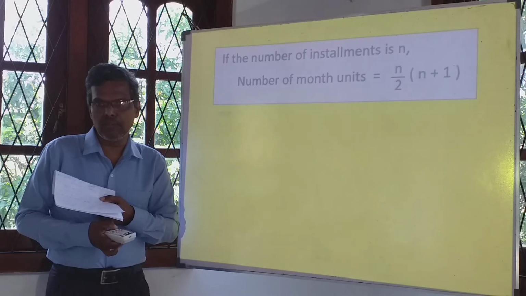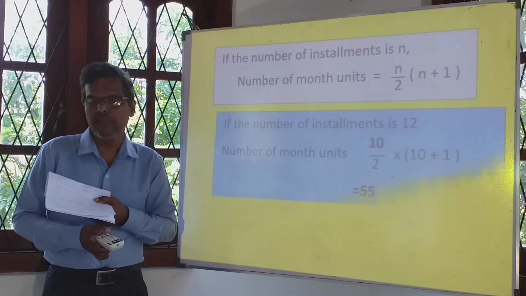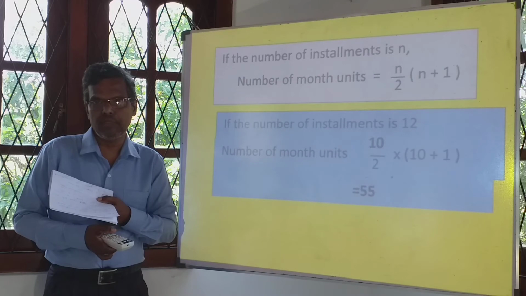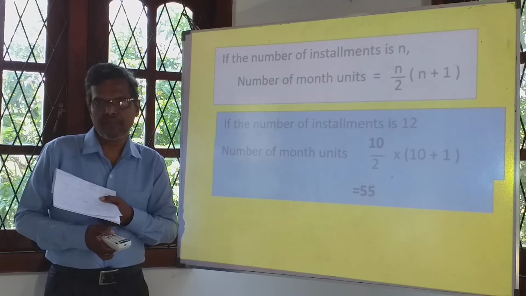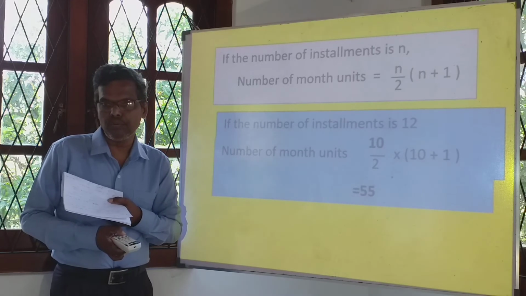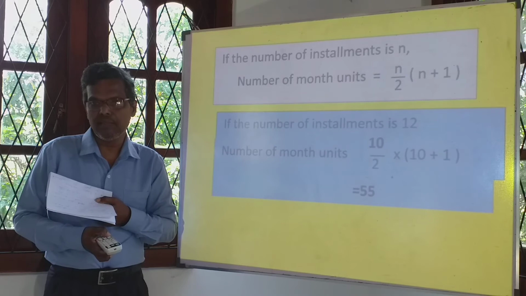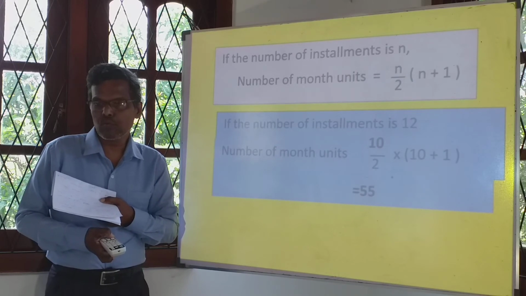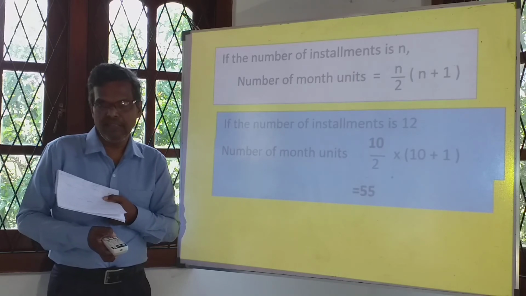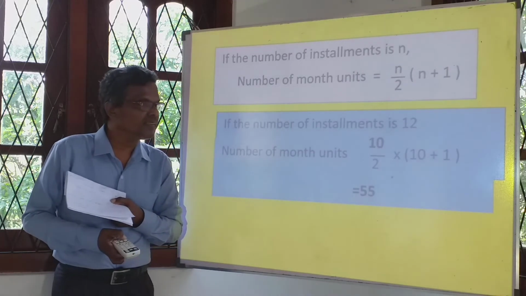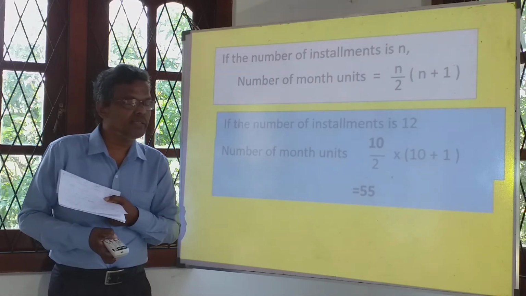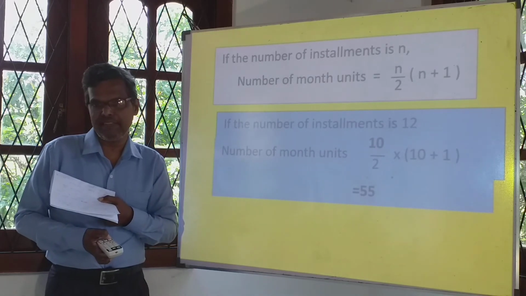If the number of installments is 12, what is the number of month units? Okay, let's see. That n is 12. 12 to be divided by 2 and multiplied by 12 plus 1. Right? It is 12 divided by 2, it is 6. 12 plus 1, 13, it is 78.